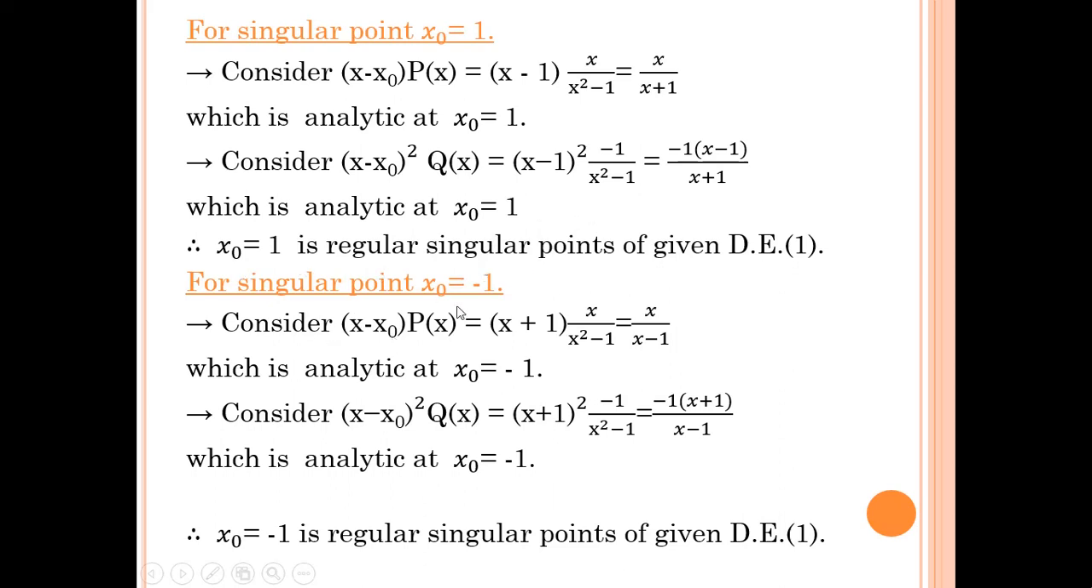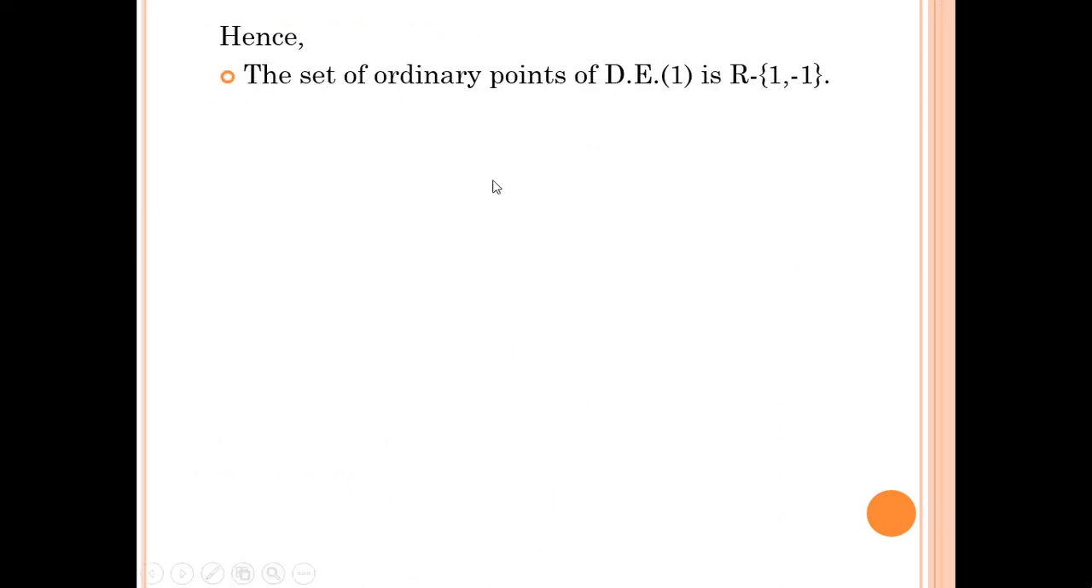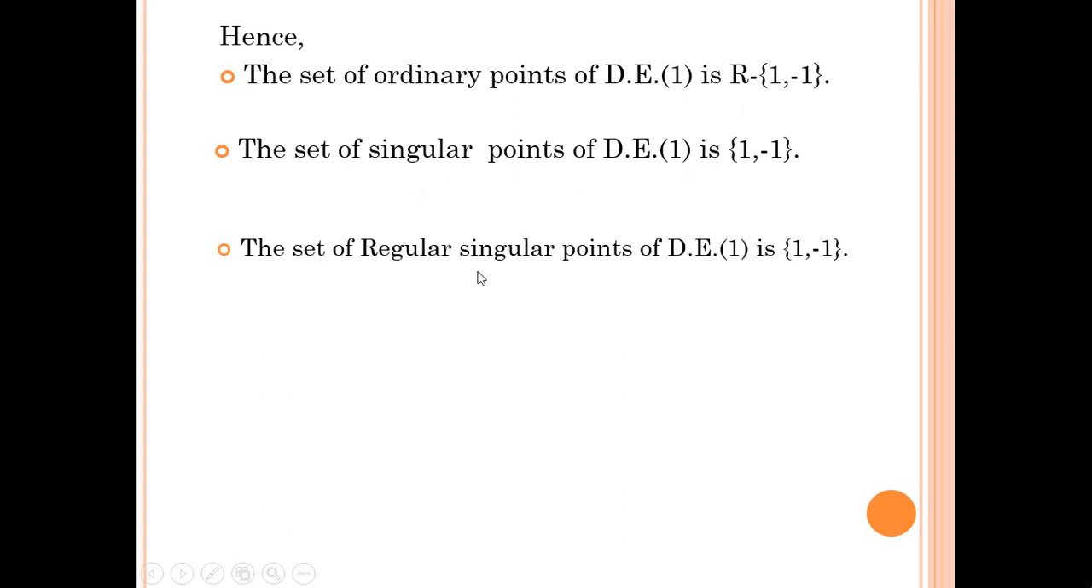Similarly, if we put x0 equal to minus 1, we get the same result. So we can say that x0 equal to minus 1 is a regular singular point of the given differential equation 1. Hence, the set of ordinary points of differential equation 1 is R minus {1, minus 1}. The set of singular points is {1, minus 1}. The set of regular singular points is {1, minus 1}. Look here, all singular points are regular singular points. The set of irregular singular points of differential equation 1 is empty. Thank you.